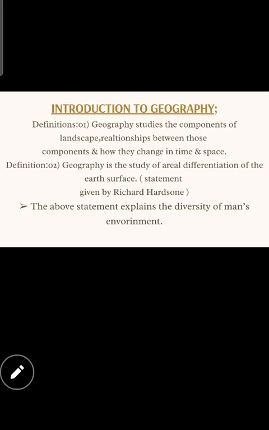And the second one is relationships between those components. Okay, how do the relationships occur? So one by one, they will be connected to each other.